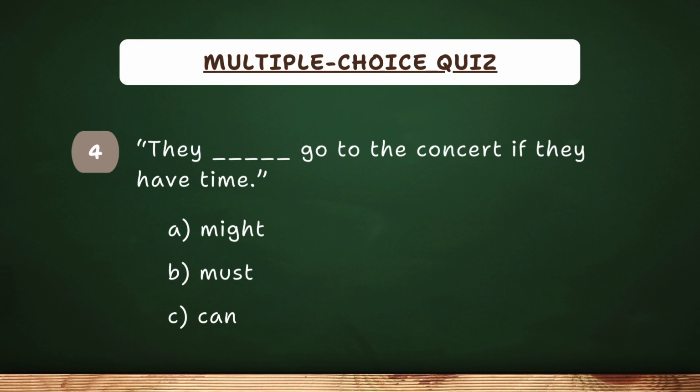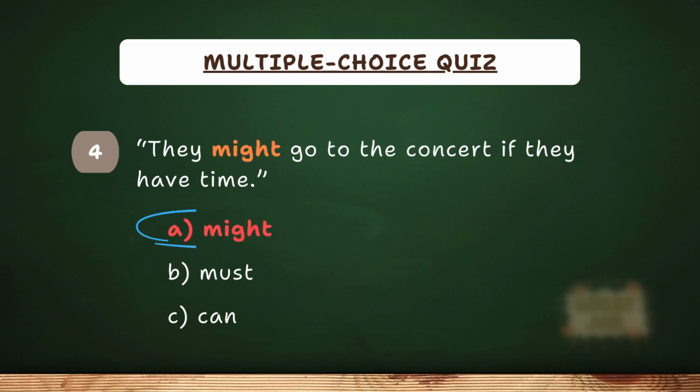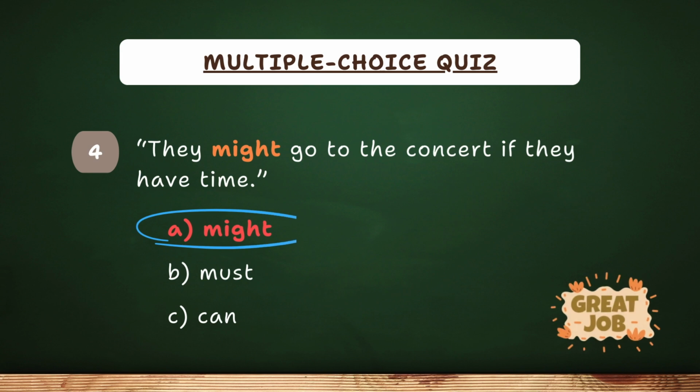Now for question 4. They go to the concert if they have time. Which one do you think is correct? Got your answer? The correct one is A. Might is used to show a possibility, so they might go to the concert if they have time.